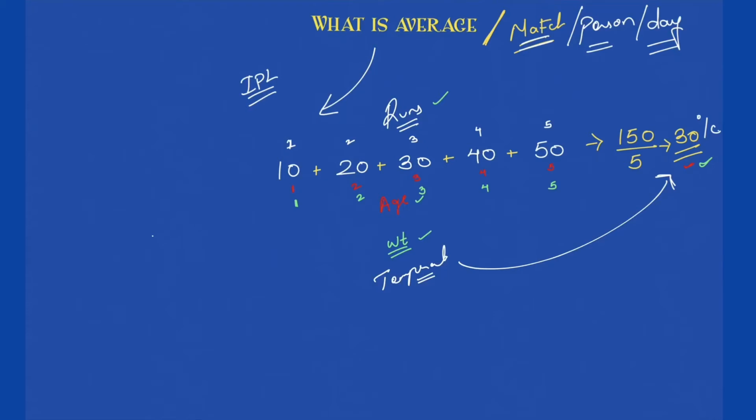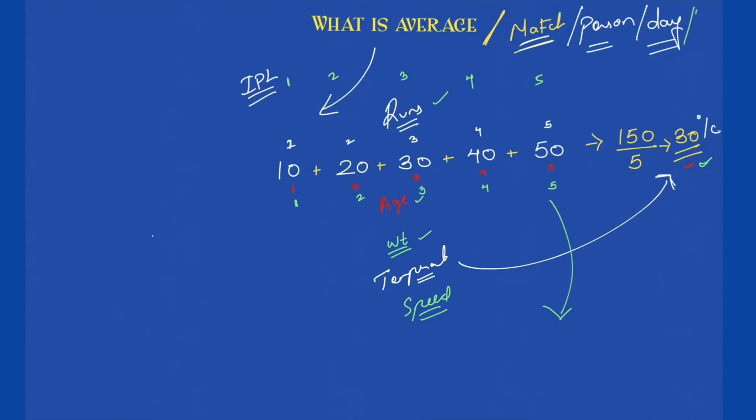So you can apply it to any concept that you look into. It could be runs, age, weight, temperature, it could be speed as well. Time, speed, distance is one of the chapters that you must have studied. So in that speed, the speed of the vehicle for the first hour was 10 meters per second. In the second hour it was 20 meters per second, third hour 30 meters per second, fourth hour 40 meters per second, fifth hour 50 meters per second, and so on. Now the question is, what is the average speed of the vehicle per hour?